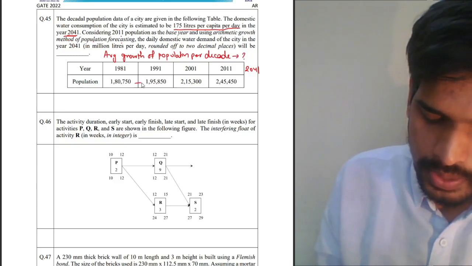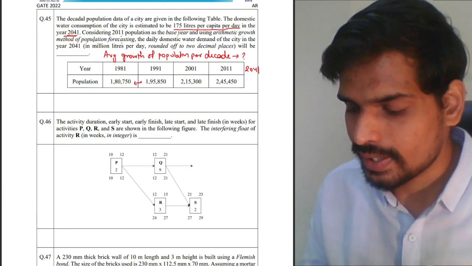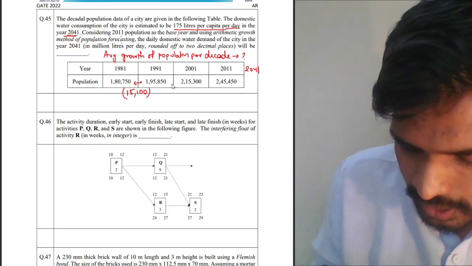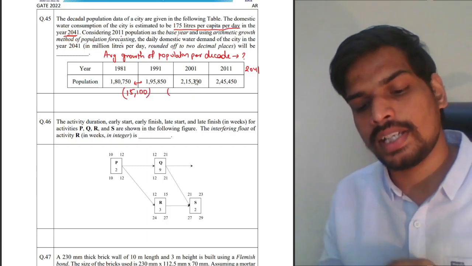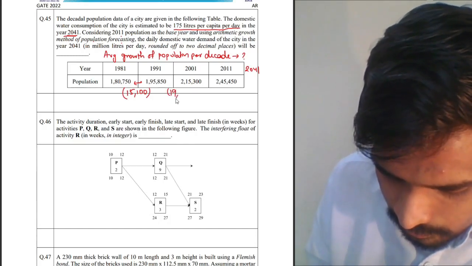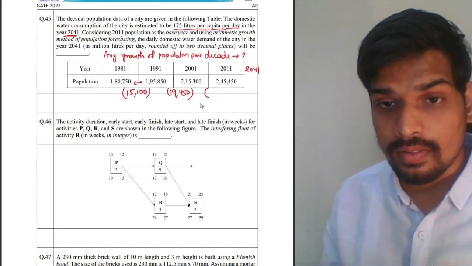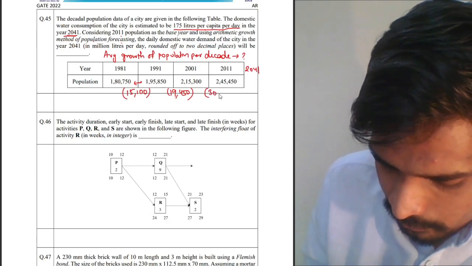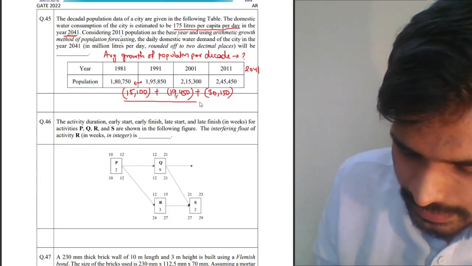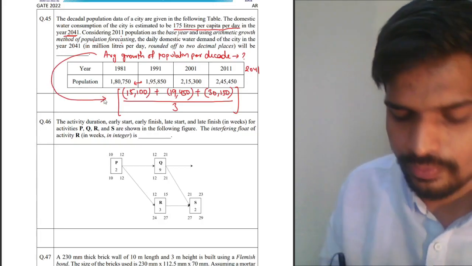So what is the growth of population between 1981 to 1991? The difference in these populations, you can use your calculators and check. 15,100, that's the difference of population here. Growth of population from 91 to 2001, this comes out to be 19,450. You can use your calculators and cross check. The decadal growth between 2001 to 2011, that is 30,150. What is the average growth? Add these three things, divide by 3. This will give you the average decadal growth of the population.